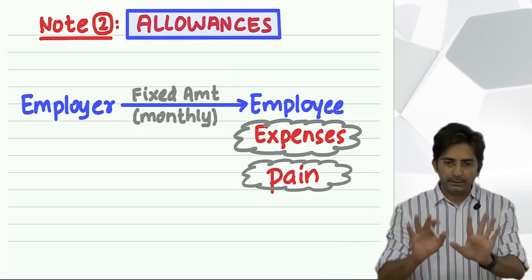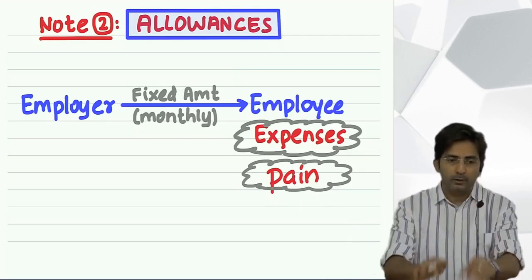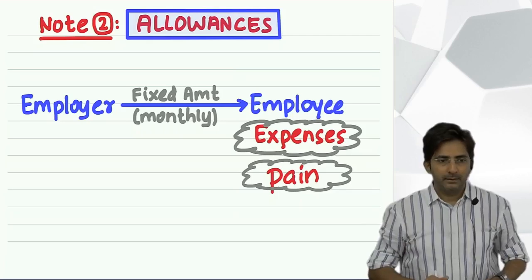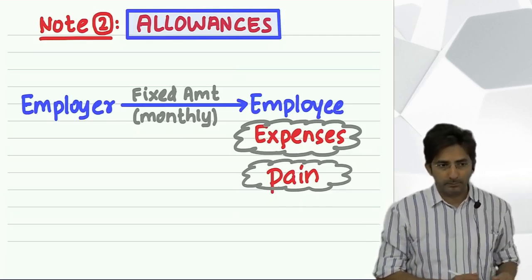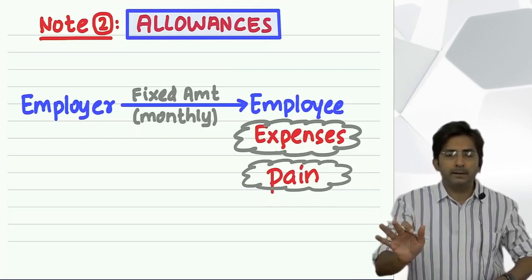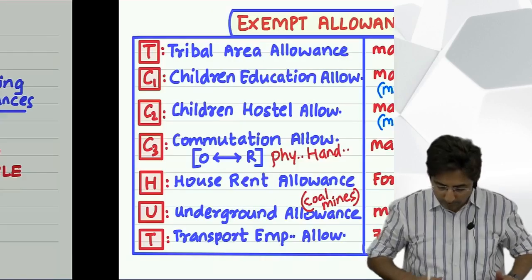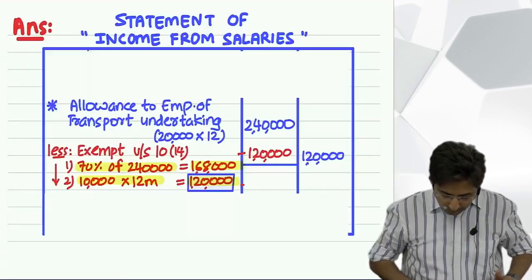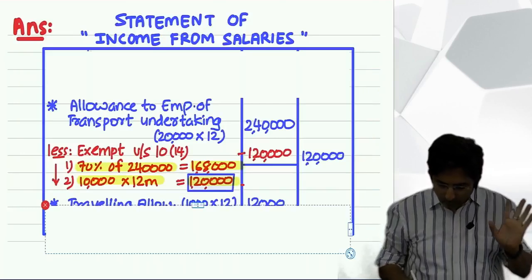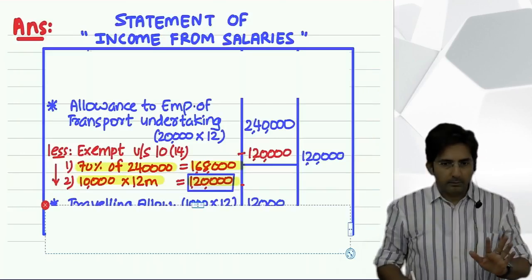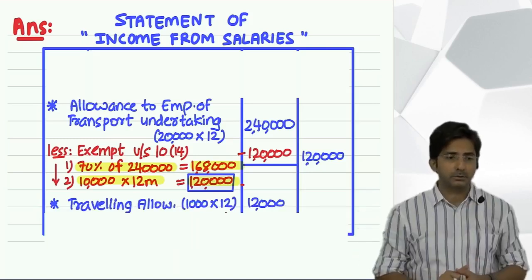In the question, they will also give you how much he has received and they will also give you how much he has spent. And one thing is sure, how much he has received will be a fixed monthly amount. But whatever he has spent, that actual amount they will give in the question. So see, for example, look. In the question, traveling allowance is given like this. Read. 1000 per month is given. So 1000 per month means this is what he is actually receiving from the boss.